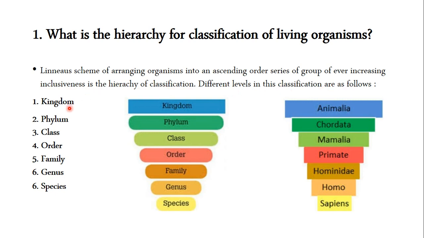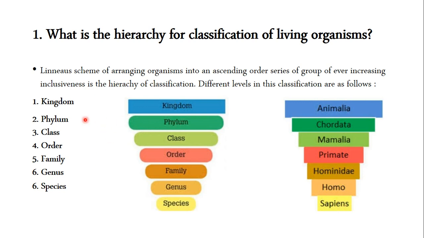Now see, we can arrange the organisms by this series. First is the kingdom, second is the phylum, third is the class, fourth is the order, fifth is the family, sixth is the genus, and seventh is the species. Take the example of kingdom Animalia: the kingdom is Animalia, phylum is Chordata, class Mammalia, order Primates, family Hominidae, genus Homo, and species sapiens, that means Homo sapiens.